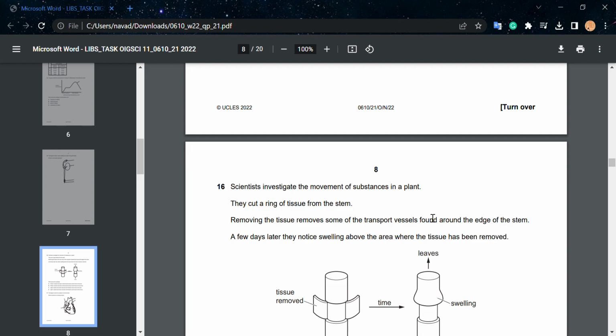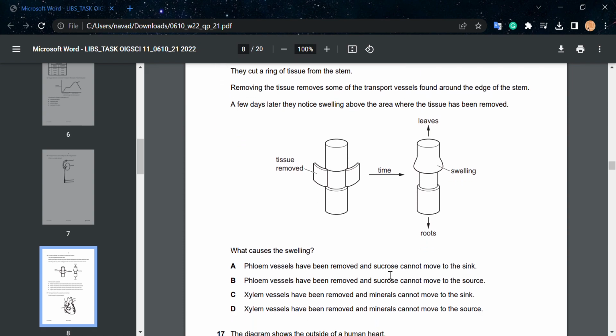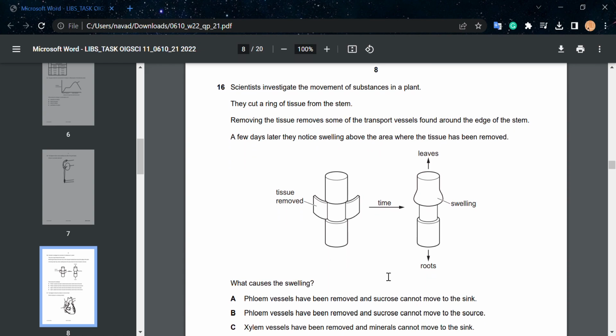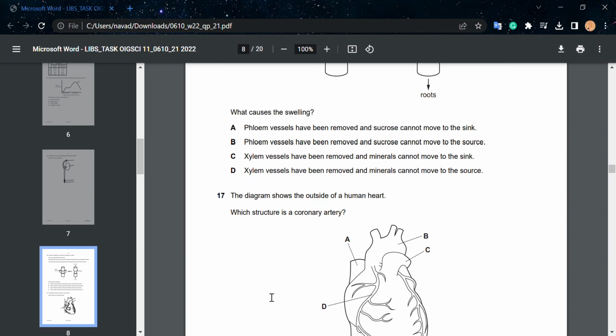A few days later, they noticed a swelling above the area where the tissue has been removed. Okay. What causes the swelling? A, phloem vessels have been removed and sucrose cannot move to the sink. Yes, that is correct. Phloem vessels have been removed and sucrose cannot move to the source. No, that's incorrect. Xylem vessels are not affected at all, so the correct option is A.